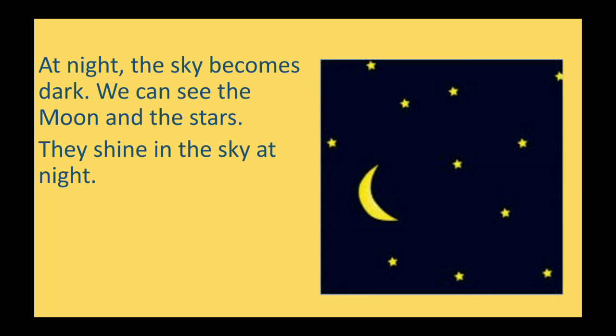Okay, this is the picture given of a night time sky. And what is visible in the sky? So many stars are twinkling there. So what can we see at night? Stars and moon. And the sky becomes dark. Why? Because the sun is not there.